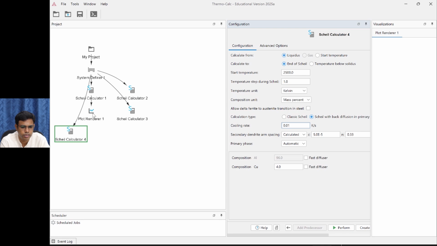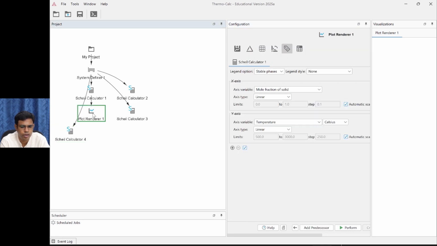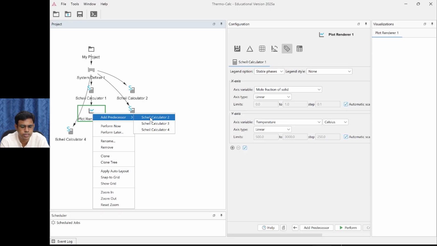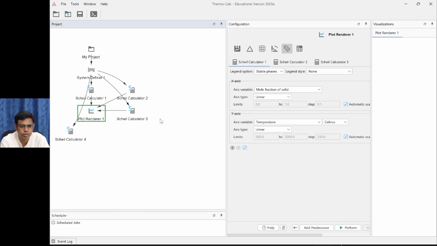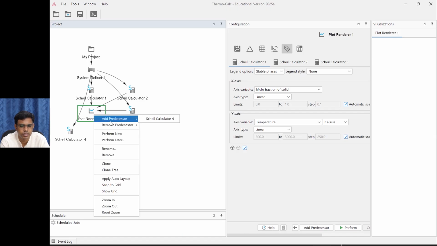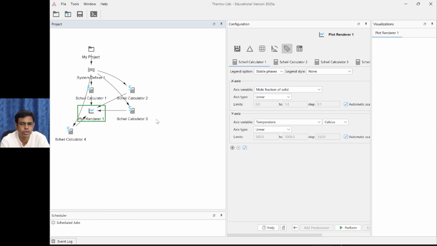Go to plot renderer. Make all the shell calculators predecessors. Add predecessor shell calculator 2, add predecessor shell calculator 3, add predecessor shell calculator 4. So all shell calculators are linked to one plot renderer. That's all. Let's just perform.